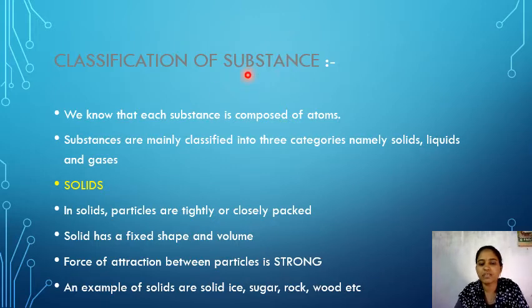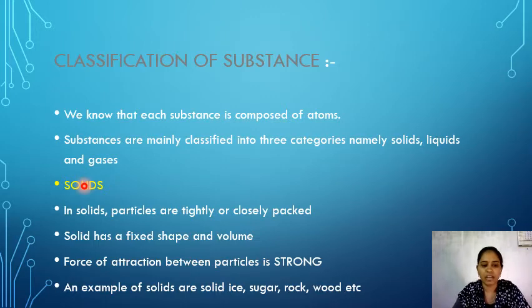We know that substance very well. If you take any substance, it is composed of atoms, and these substances are classified into three types, that is solids, liquids and gases. We already know these, right? Just recall them. What is meant by solid?